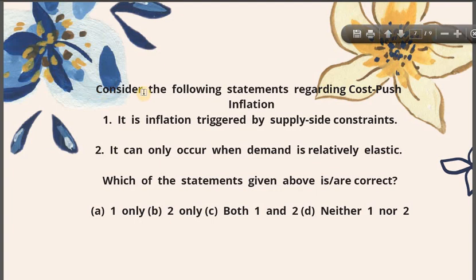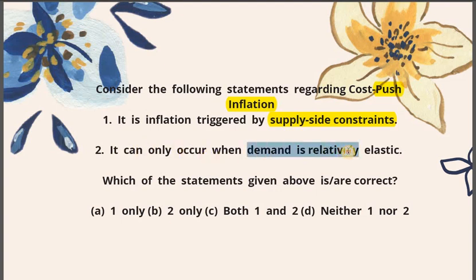Which is really simple. Consider the following statements regarding the cost push inflation. So it is the cost push inflation that is our keyword. So what are these statements? Number one, it is inflation triggered by supply side constraints. Alright, second is it can only occur when demand is relatively elastic. So which of the statements given above is are correct? One only, two only, both, or none? So very easy and simple question. Do try to come up with the right answer here as well, but let's see the answer now.